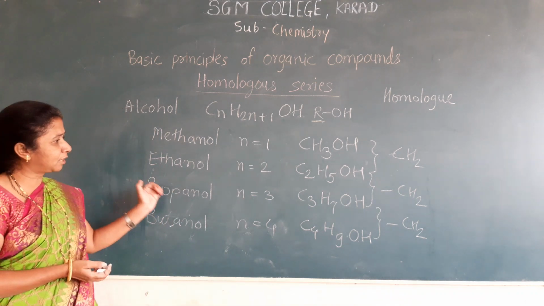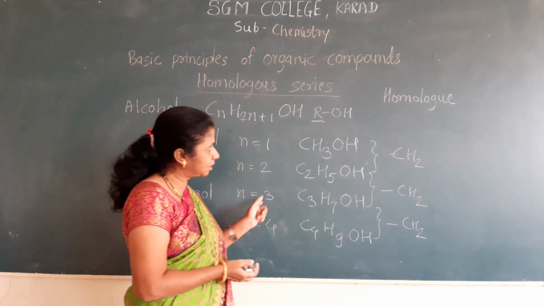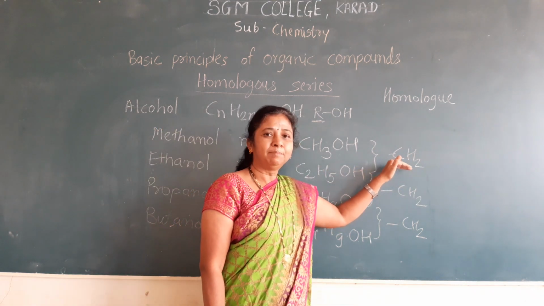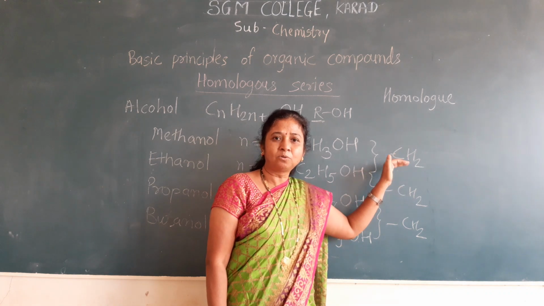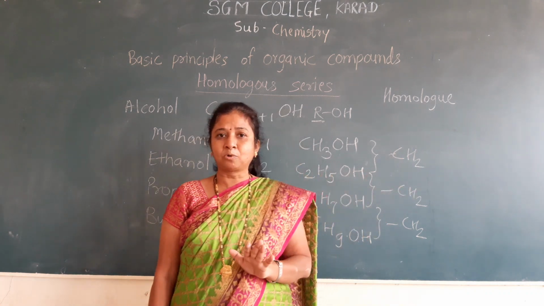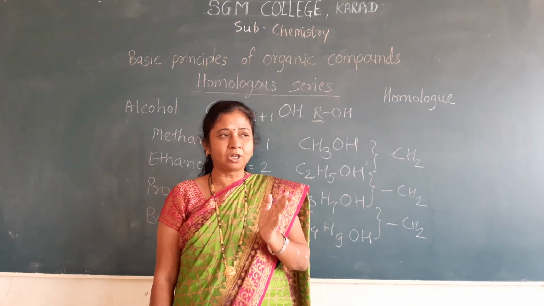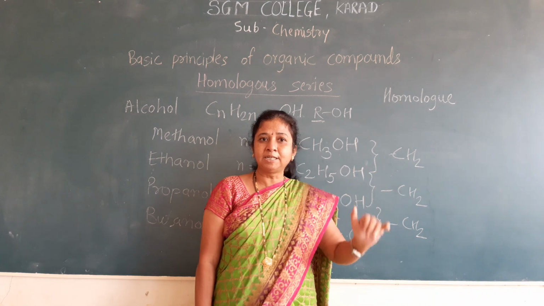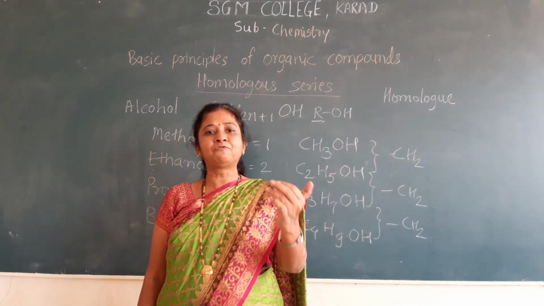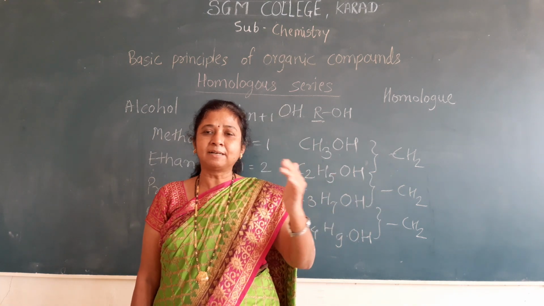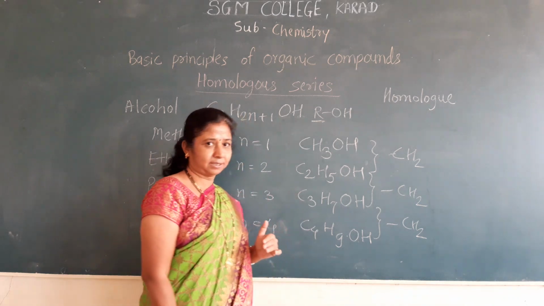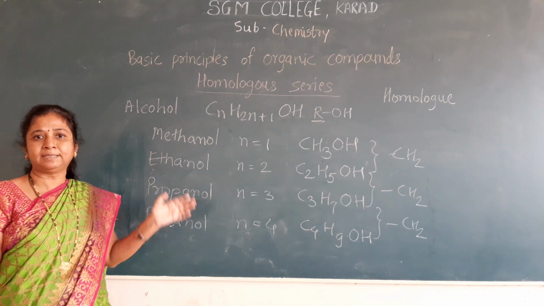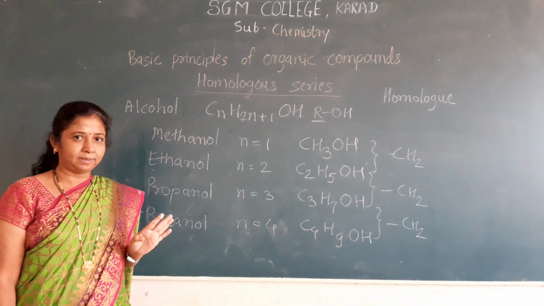Because they differ by the same methylene group. They differ in molecular weight by 14. There is a regular difference, so they show a gradual difference in their physical properties.